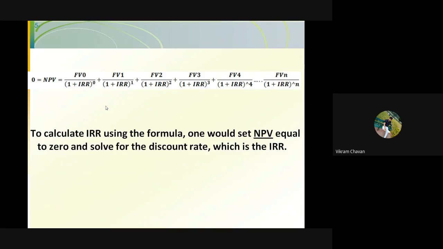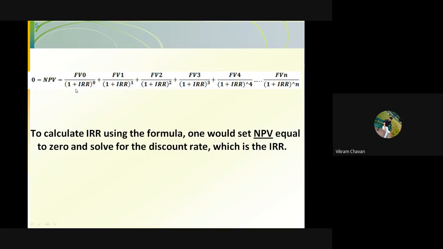So how will it be calculated? We just use the simple NPV formula. We know that NPV is equal to FV naught divided by 1 plus I. Here we are mentioning that NPV is equal to 0. So whatever the discount rate is, that will be nothing but the internal rate of return.